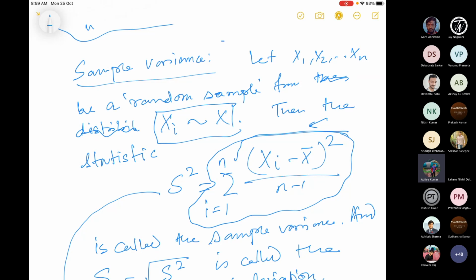So the basic idea here is, if you have a sequence of independent random variables with some specific distribution, let's say it's normal, what happens to the distribution of the sample mean and the sample variance? Okay, this is how we'll proceed.